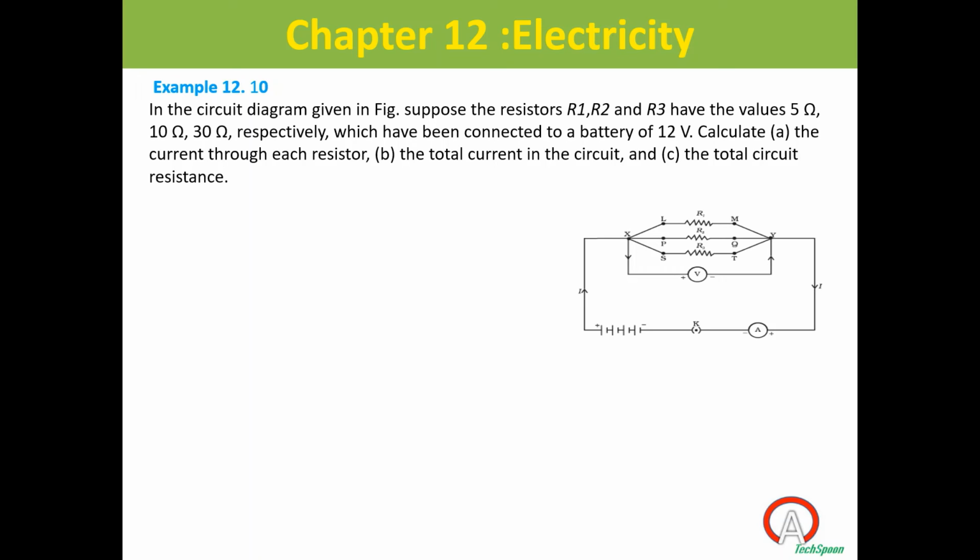First you have to write down what things are given. R1 is equal to 5 ohm, R3 is equal to this value. So write down all the given things. Then you come to the first question: current through each resistor.